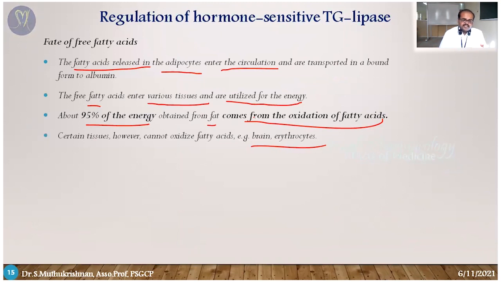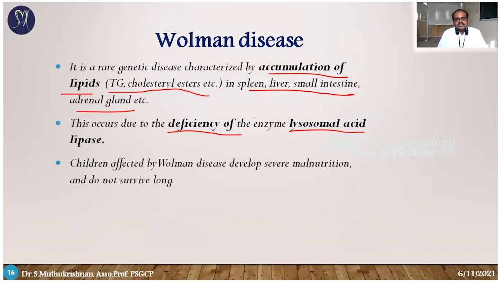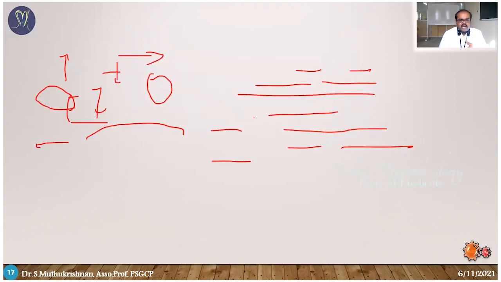The next one is free fatty acids. The fatty acids undergo the oxidation process and produce a large amount of energy. So most of our body utilizes free fatty acids as an energy resource when glycogen or glucose is not available. There are some exceptions: brain and erythrocytes do not use free fatty acids at all. Next, Wolman's disease is a lack of lipase enzyme. The lipids are stored in major organs, spleen, liver, and small intestine. It leads to complications, and such cases cannot survive for long.